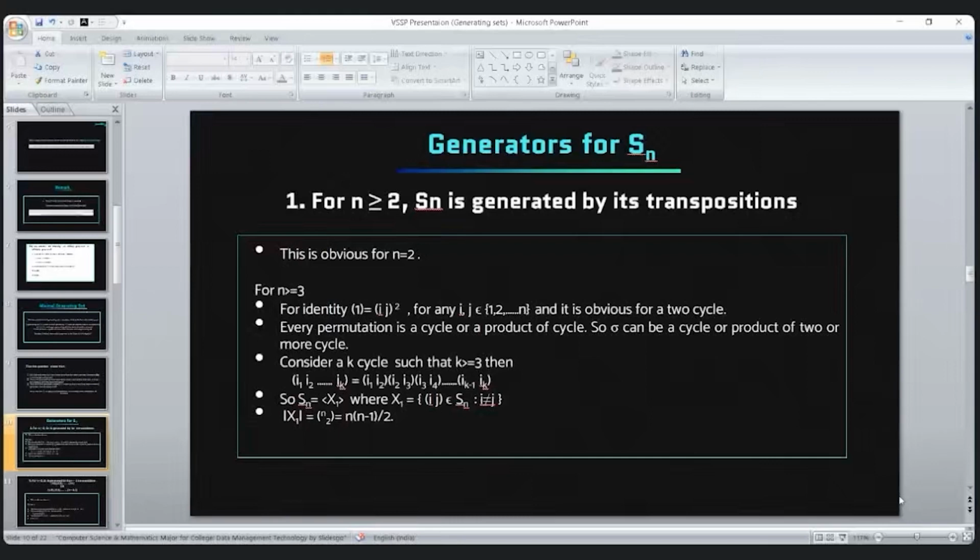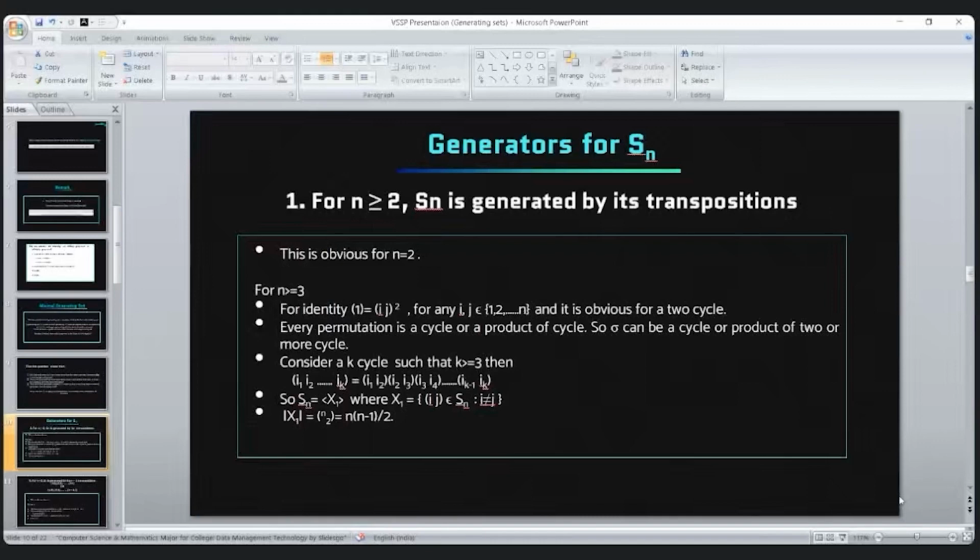But what if the cycle is of order 3 or more? We know that every permutation is a cycle or a product of disjoint cycles. That is, every element in Sn is either a cycle or a product of some disjoint cycles.